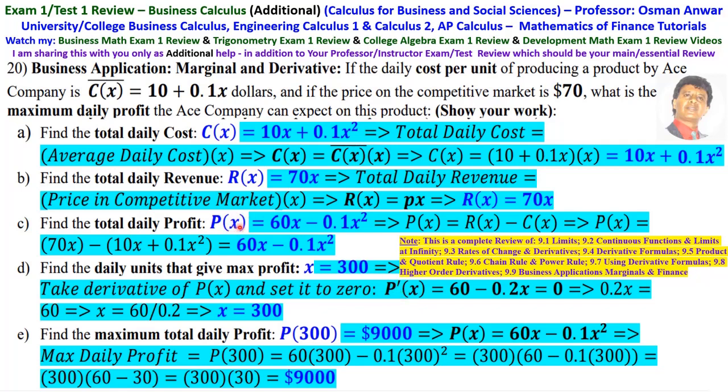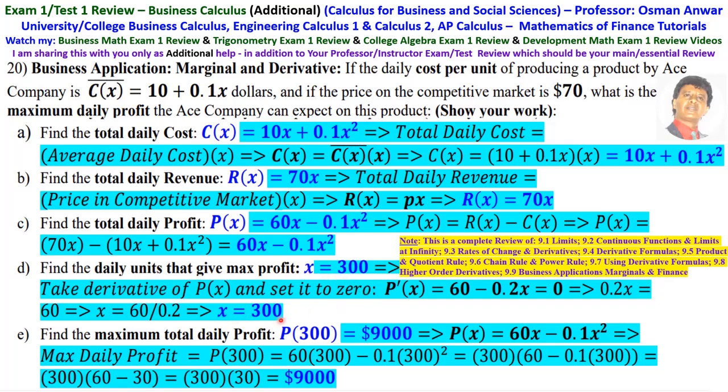The derivative of the profit is 60 minus 0.2x, and set that equal to 0. That is 0.2x equals 60. Then x is 60 over 0.2, which is x equals 300. That is when you make and sell 300 units, then your profit is the maximum.